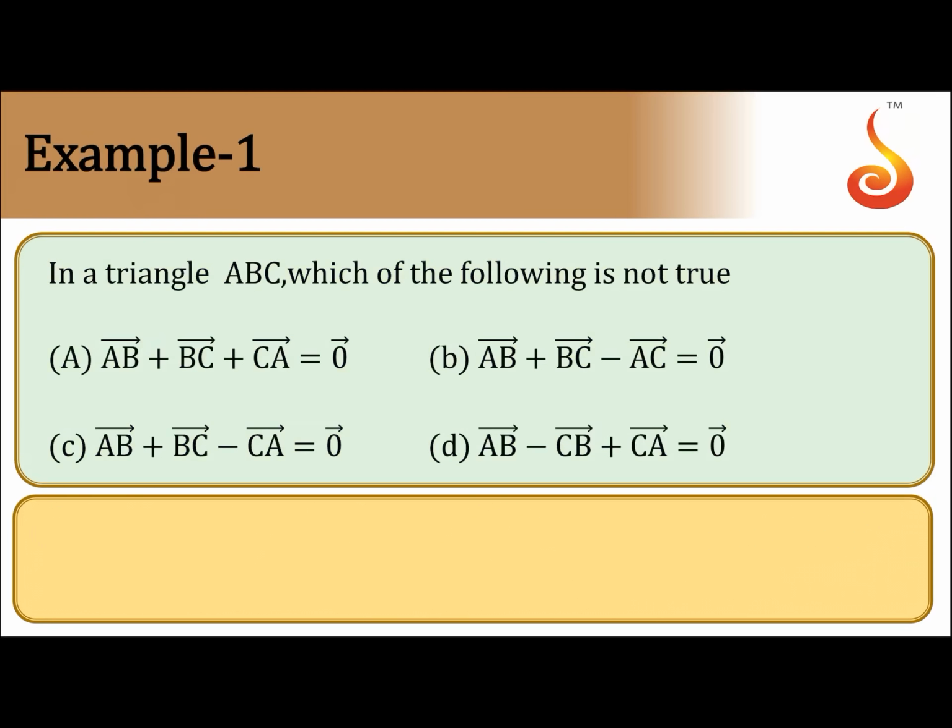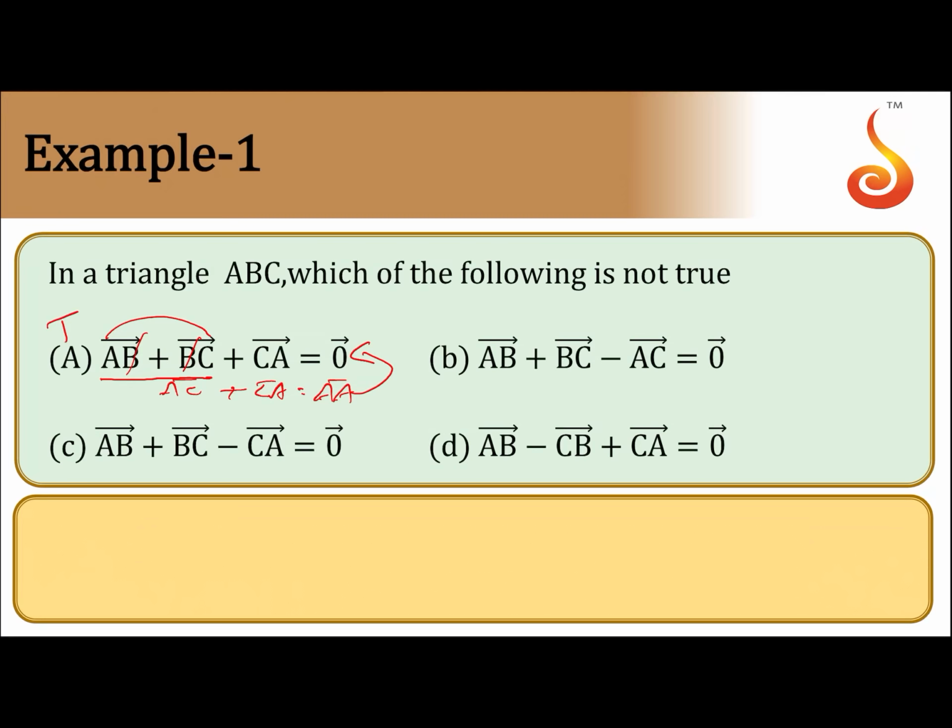Coming to examples. Example 1. In a triangle ABC, which of the following is not true? Let us see. The first one, AB plus BC plus CA. AB means A to B, B cancels, and you get A to C. Then AC plus CA is nothing but AA, and this is the null vector. So AB plus BC plus CA is the null vector, therefore it is true.